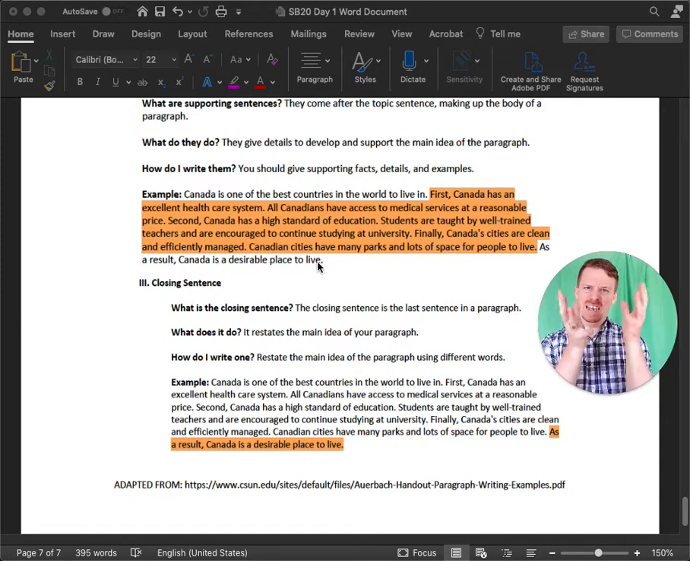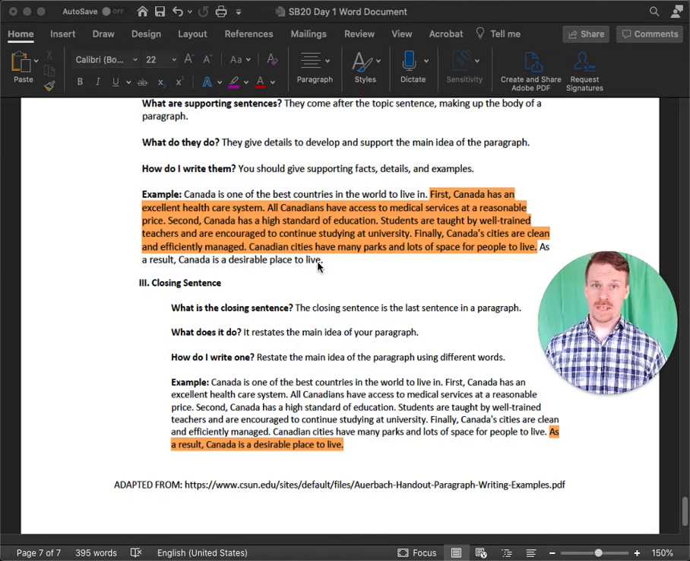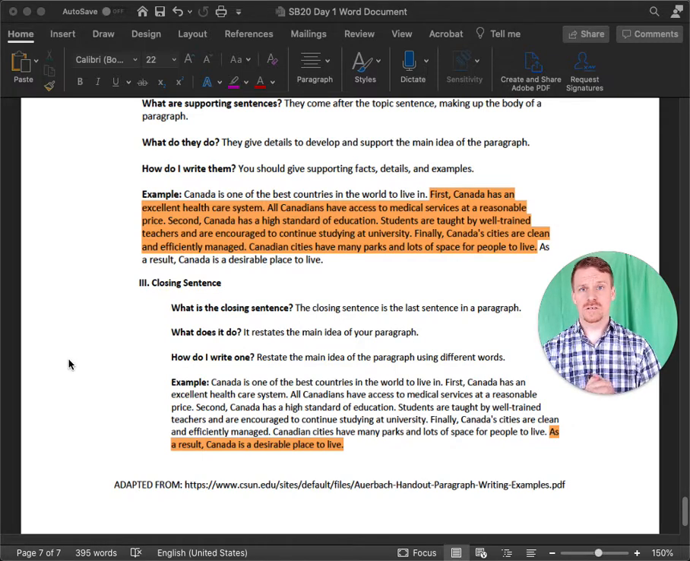And you have the signposts, we call them, first, second, finally, that tell us here are the first, second, and final points that I want to make in my writing. Once we have those points, you can have a sentence or two of information after each of those points, or not. That's up to you.